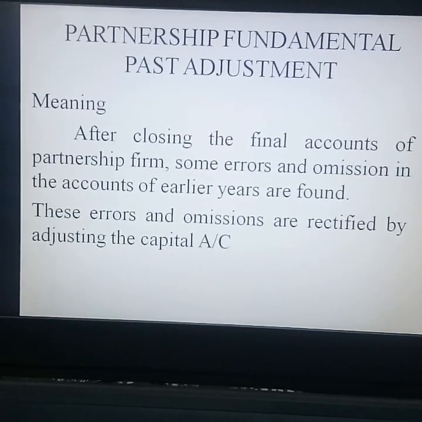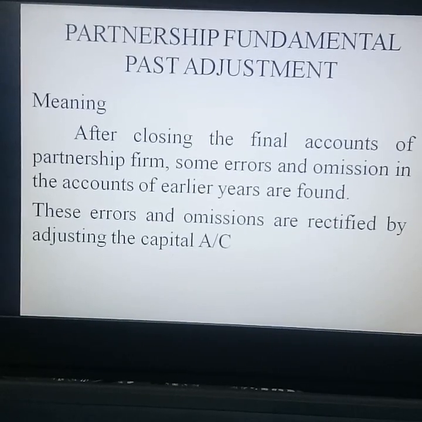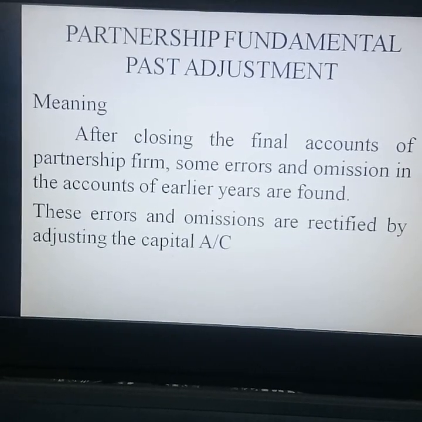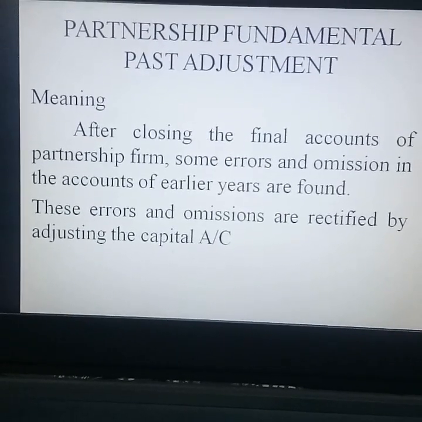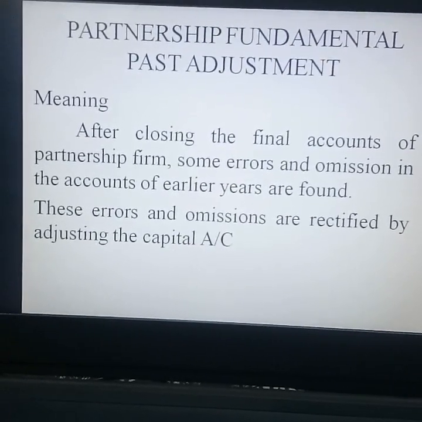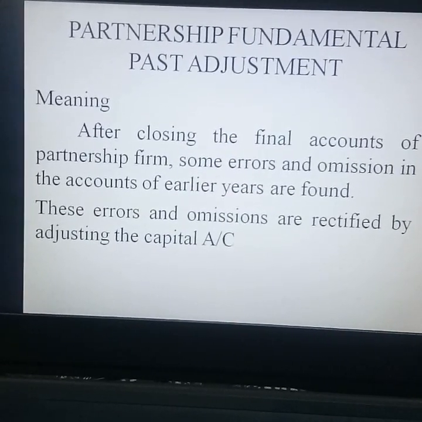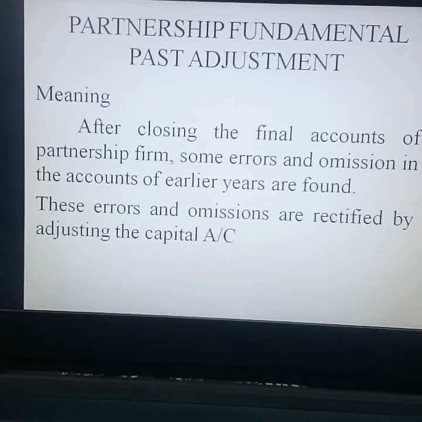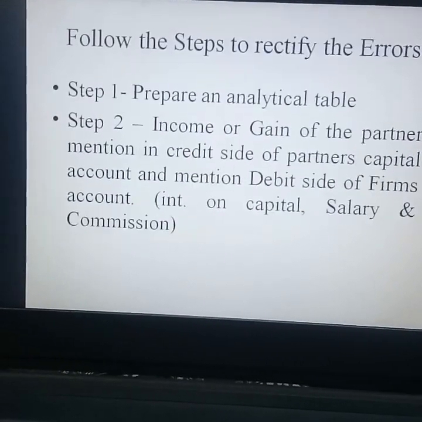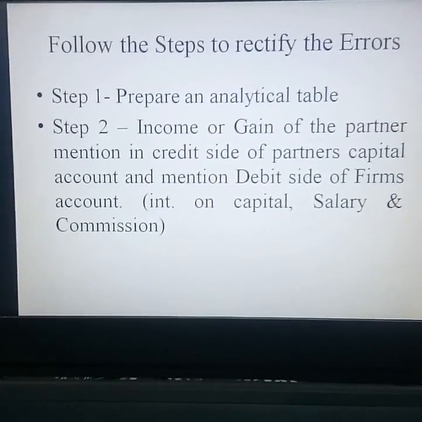That means, after closing the final accounts of a partnership firm, some errors and omissions in the accounts of an earlier year are found. Now that error you are going to rectify. These errors and omissions are rectified by adjusting the partners' capital accounts. Last year, you discussed errors and omissions. The following are the steps to rectify this error.